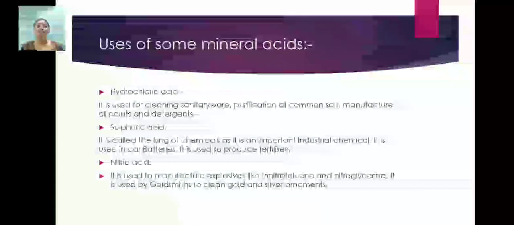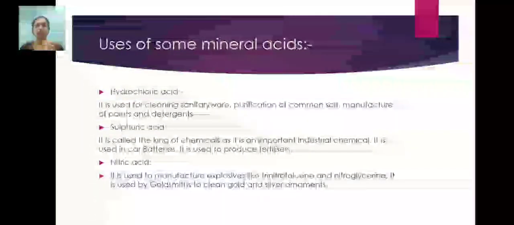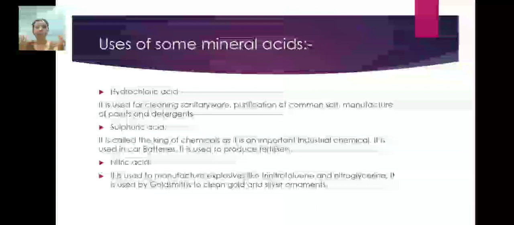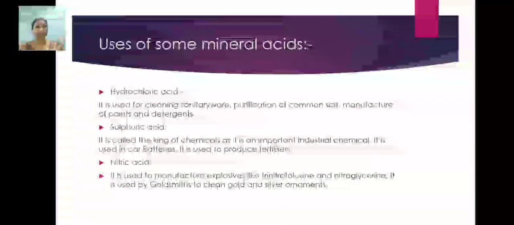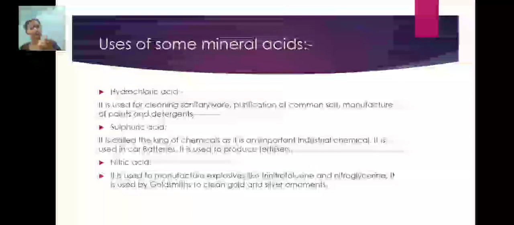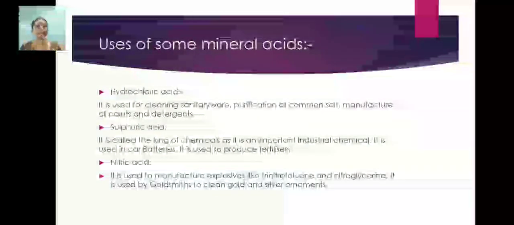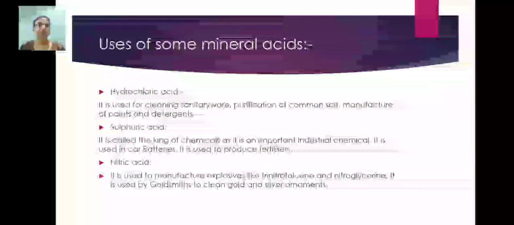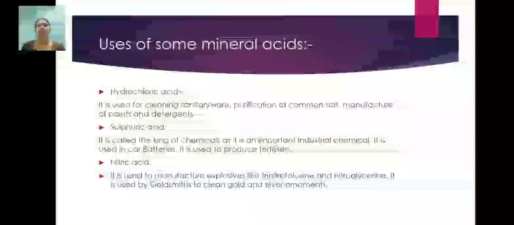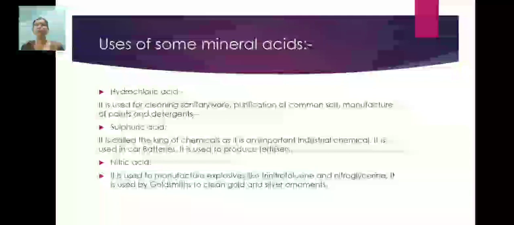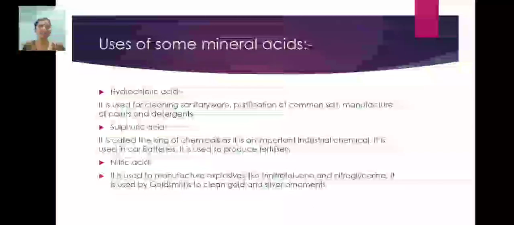We are getting salt from the ocean bodies, and the ocean bodies are giving us salts which are in the raw form. So the purification of salt is needed over there, and hydrochloric acid is used for this purification. Then manufacture of paints and detergents. Detergents basically contain base, but to some extent hydrochloric acid is used for the preparation of paints and detergents.